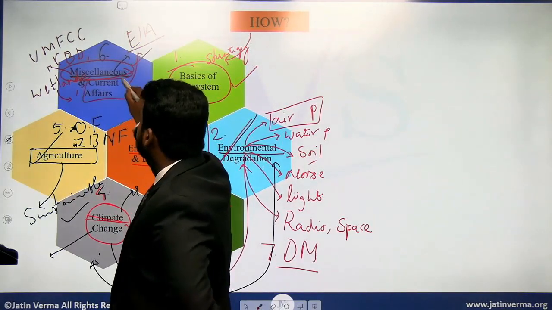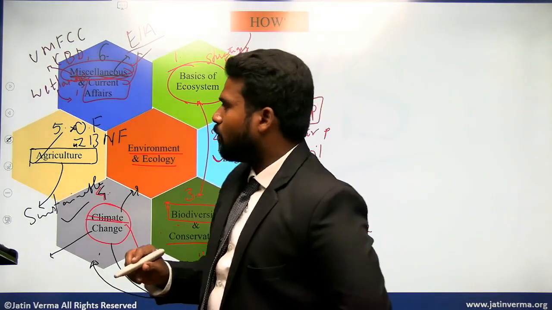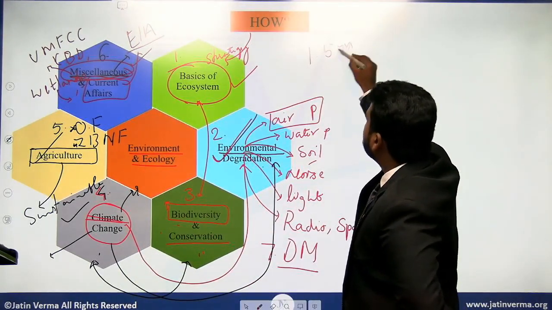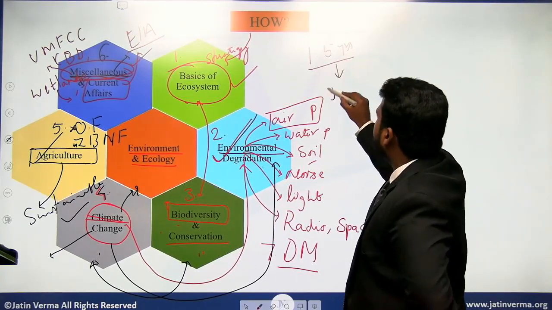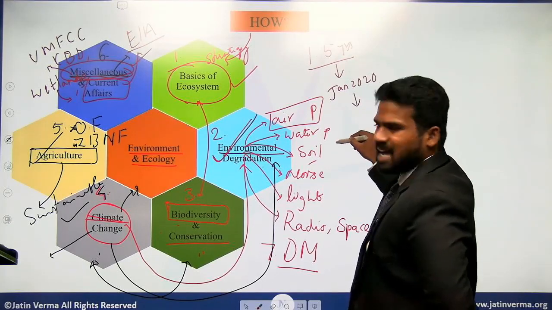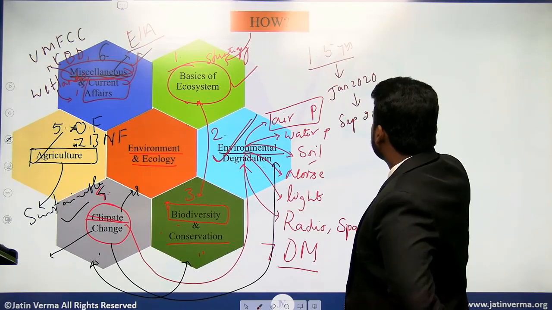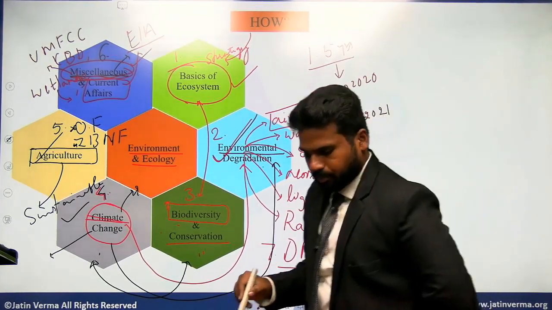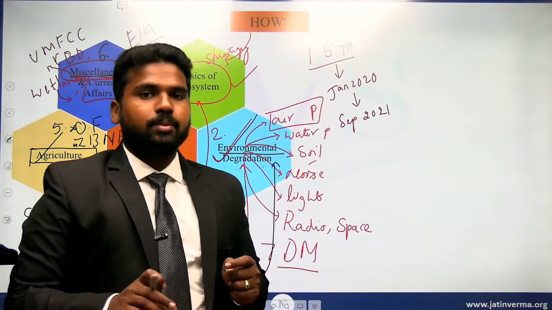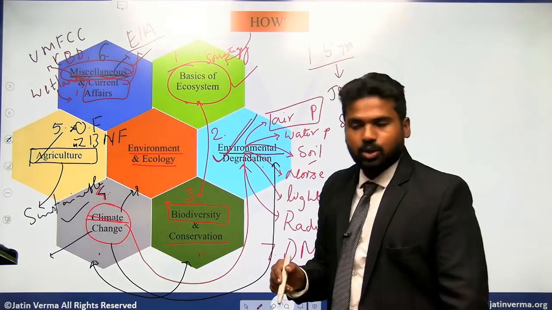Then there is another aspect, which is current affairs. In this module, I'll be covering 1.5 years of current affairs, starting from January 2020 till the examination, the prelims examination, so September 2021. All the current affairs particularly related with the environment will be covered here. So this is how we are going to cover the entire course.